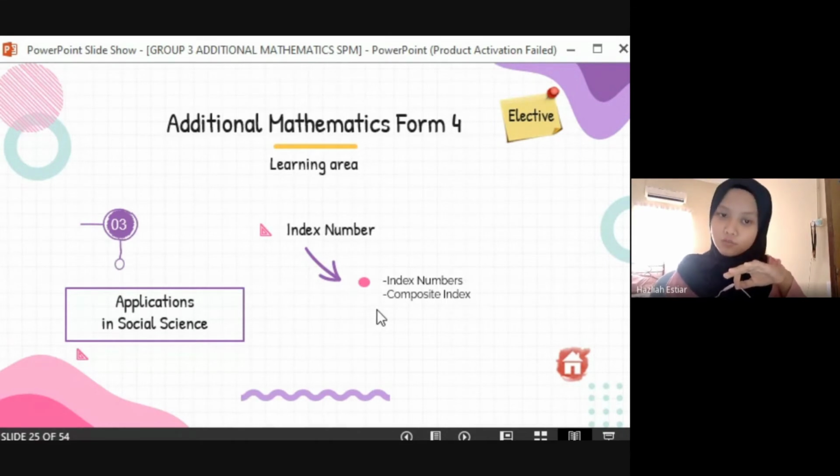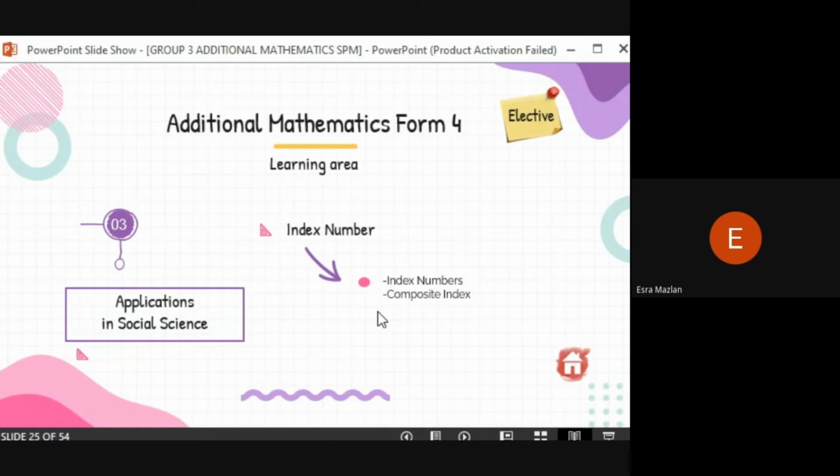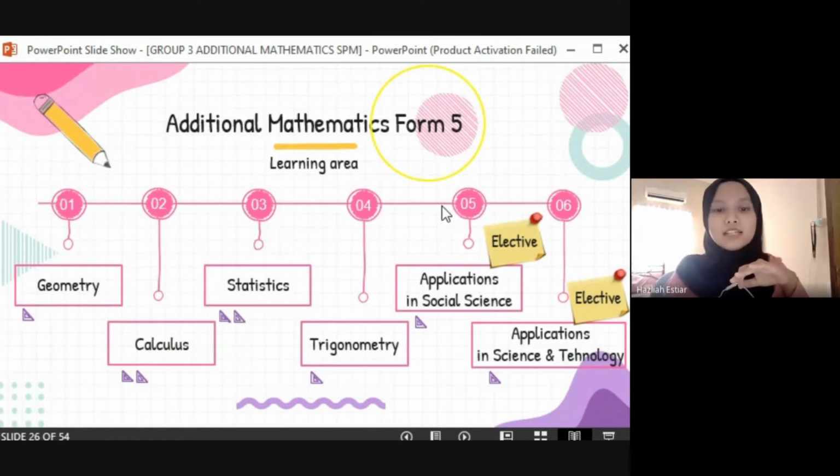So are you ready to move to the learning area for Form 5 students? Yes. All right. Okay, good. So let's move to the learning area in Form 5. In Form 5, there are 6 learning area. It's quite